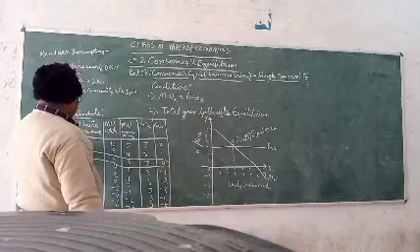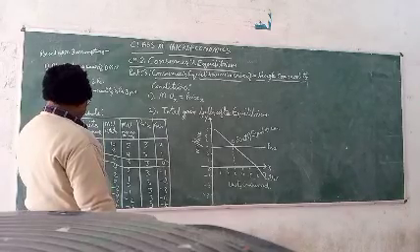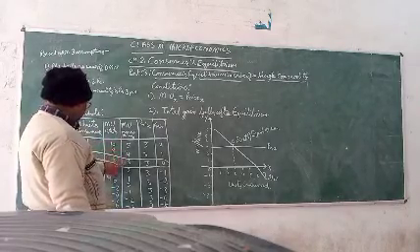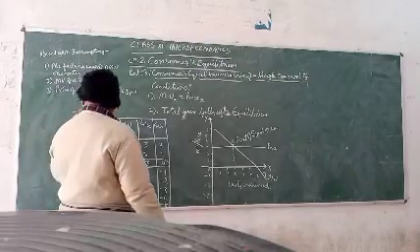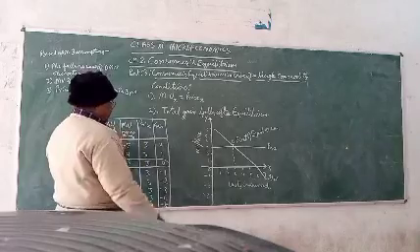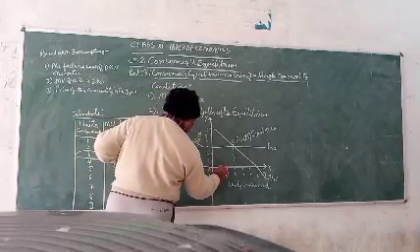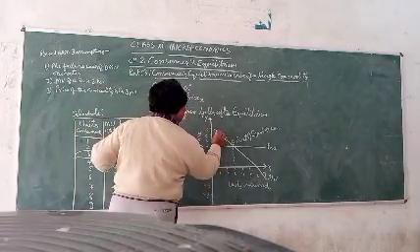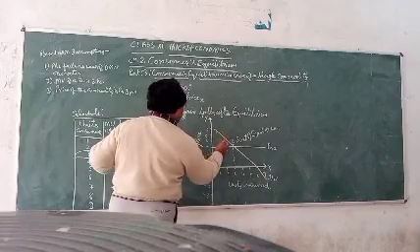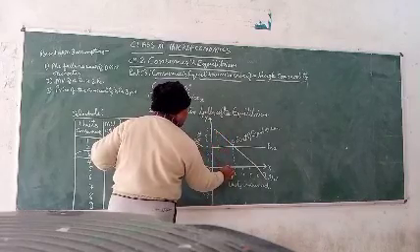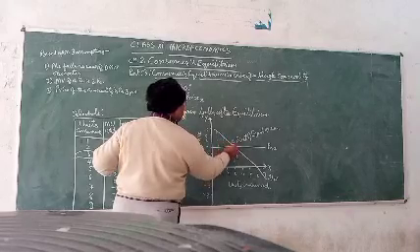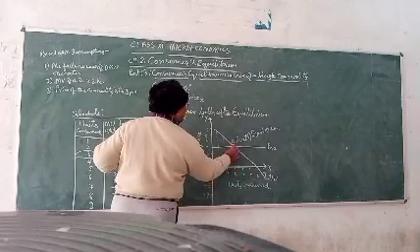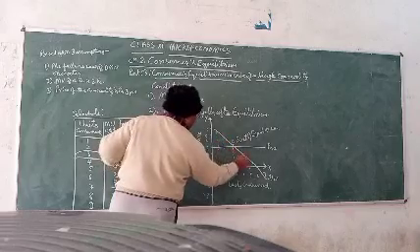Marginal utility gained is 5, 4, 3, 2, 1, 0, 1. This way, at one level of consumption it is 5. At 2 levels of consumption it is 4. Likewise, 3 at 3, and we will join this line.